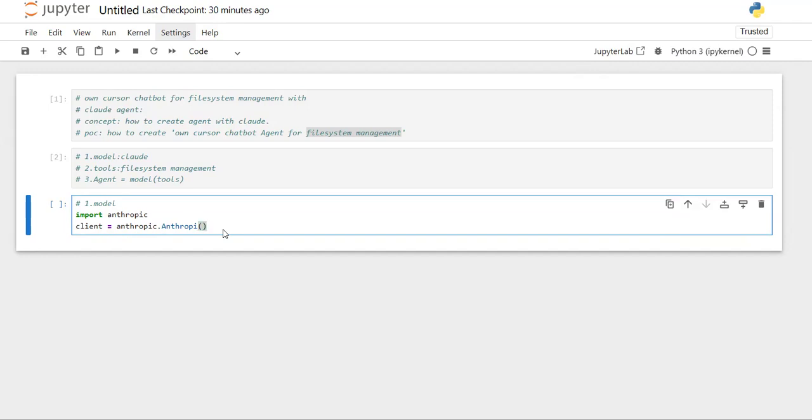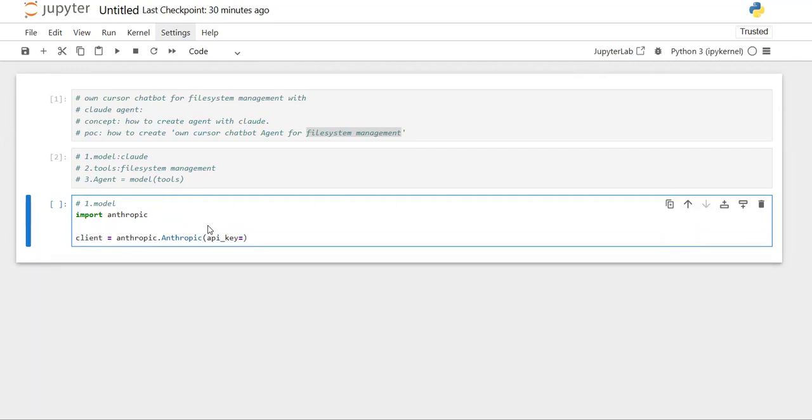Anthropic is the method that you are going to use, and here you need to provide your API key, or you can even use the os dot environ method and set your Claude API key here.